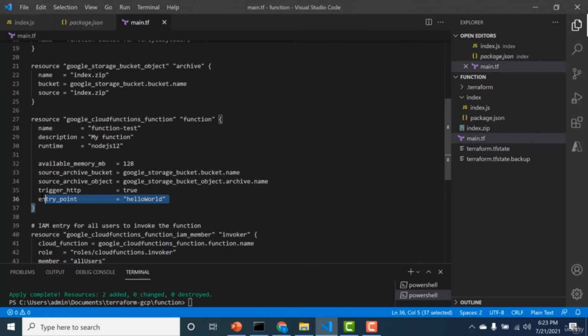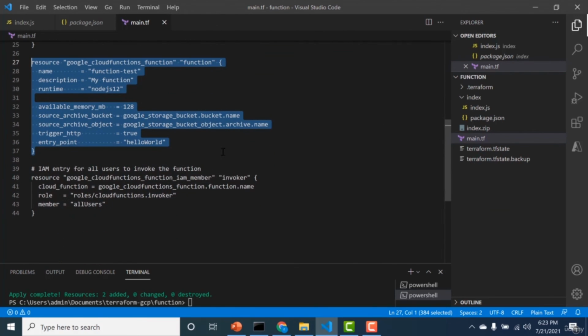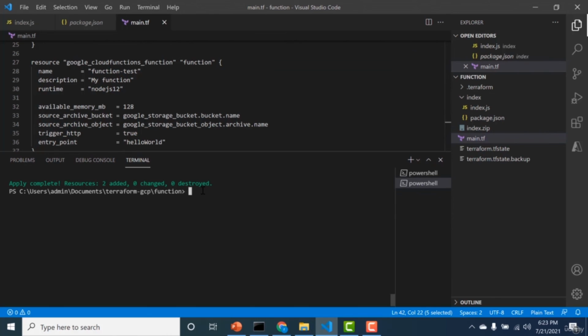Once you've created your function, the fourth thing you need to do is give IAM access to this particular function. To do that, you have to call the google_cloudfunctions_function_iam_member. This resource block will give permissions to the cloud function that I created in the previous step so that anybody can invoke it. So the member here is allUsers and the role is invoker. So anybody can invoke this particular cloud function and that's about it. So these are the 4 resources that we'll create. Now let's run this particular Terraform configuration file.